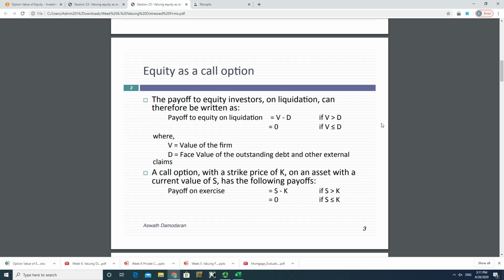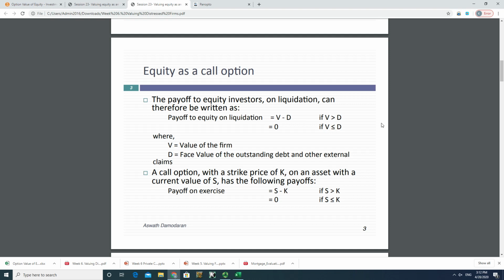And here, S is the stock price, and K is the strike price for this call option. If stock price is greater than the strike price, if S is greater than K, then the payoff of this call option equals the difference between stock price and the strike price, or S minus K. That's payoff on this call option, or intrinsic value.